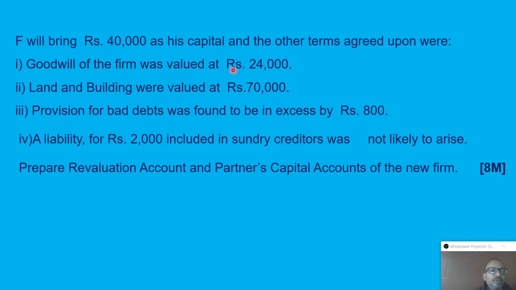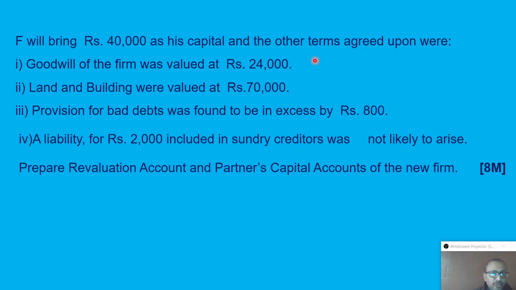And goodwill depends upon the financial solvency of F. So the goodwill of the firm was valued at rupees 24,000. It is not mentioned whether F is able to bring his share of goodwill money or unable to bring. So there is a confusion about which method we can adopt, premium method or memorandum method. When you apply the premium method, we know that the new partner is able to bring. When you apply the memorandum method, then you know that he is unable to bring. So in this situation, both are correct.